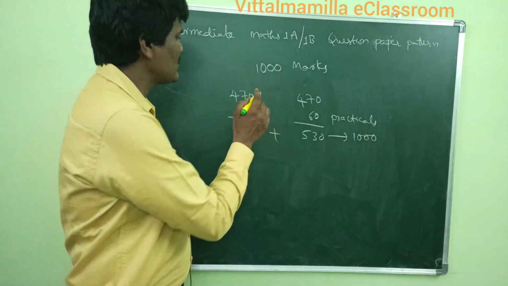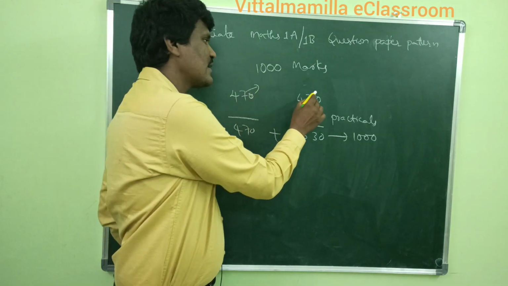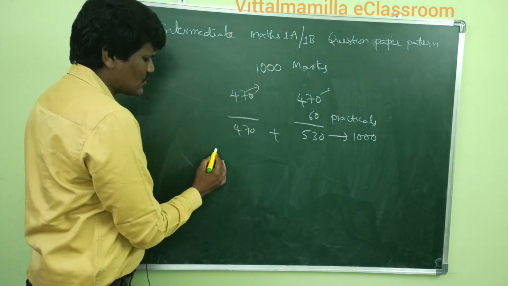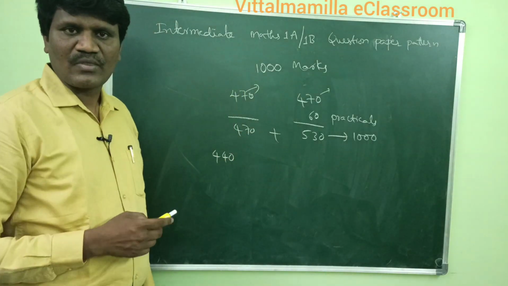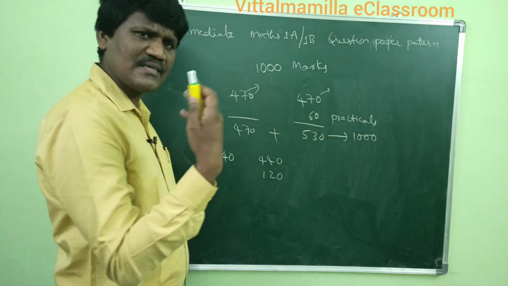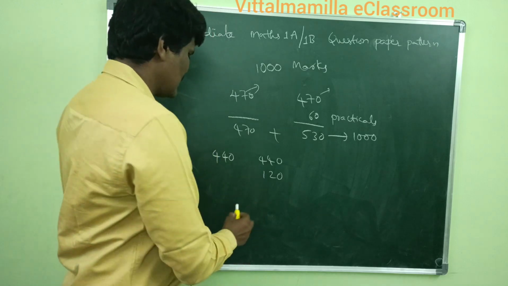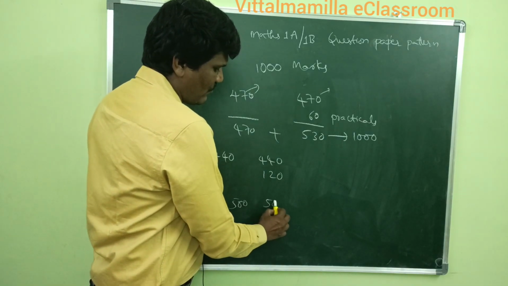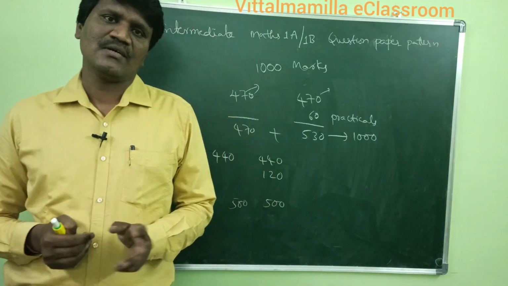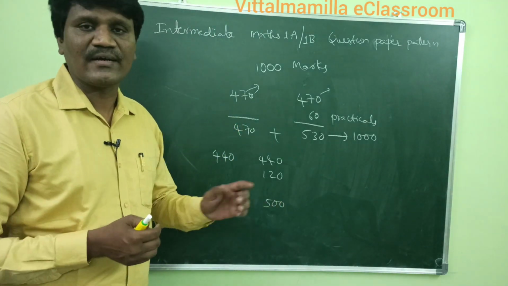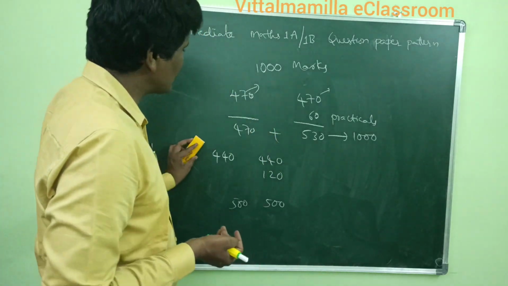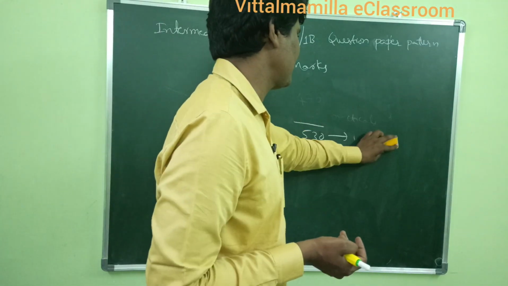So the theory exam is 470 for first year and 470 for second year for MPC students, whereas for BPC students it is 440 and 440 plus 120 practicals. For MEC and CEC students there will be 500 and 500 marks. There are no practicals for CEC and MEC students, so 500 and 500 marks in both the first and second year.